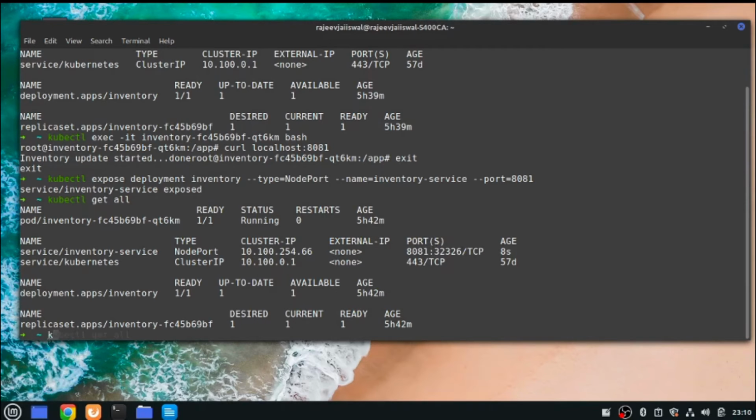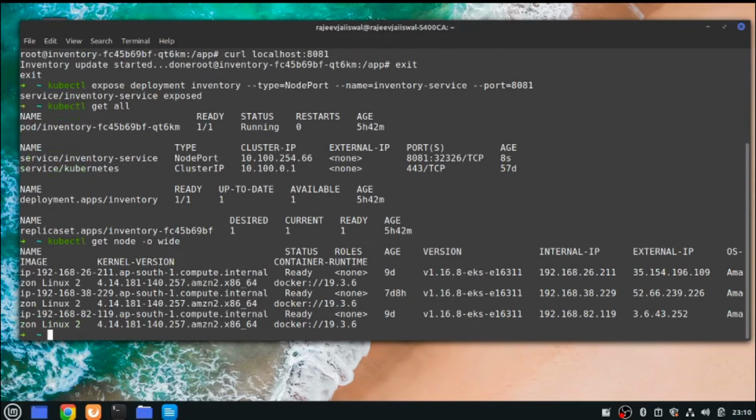Let me find the public IP of my worker node. So pick any one. Let me pick this one, and the port is 32326.